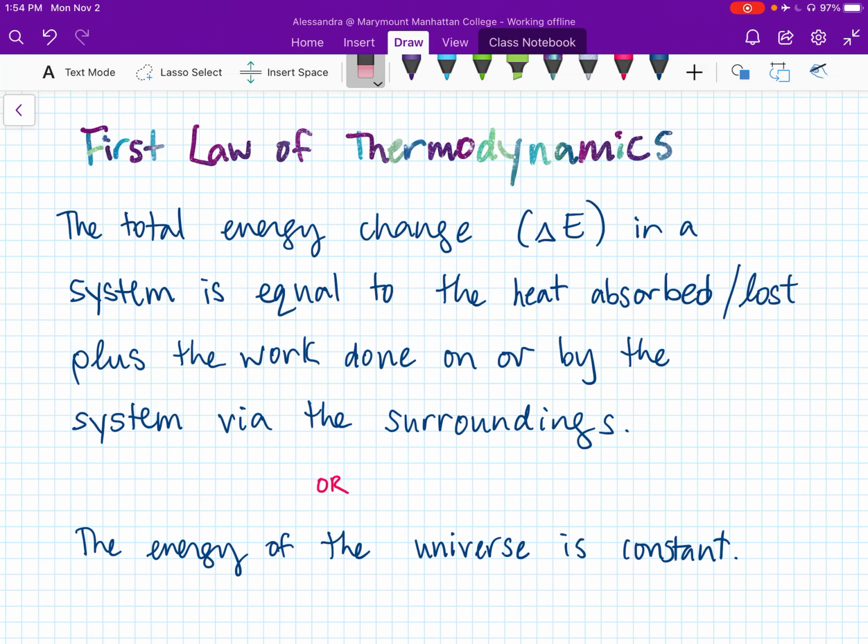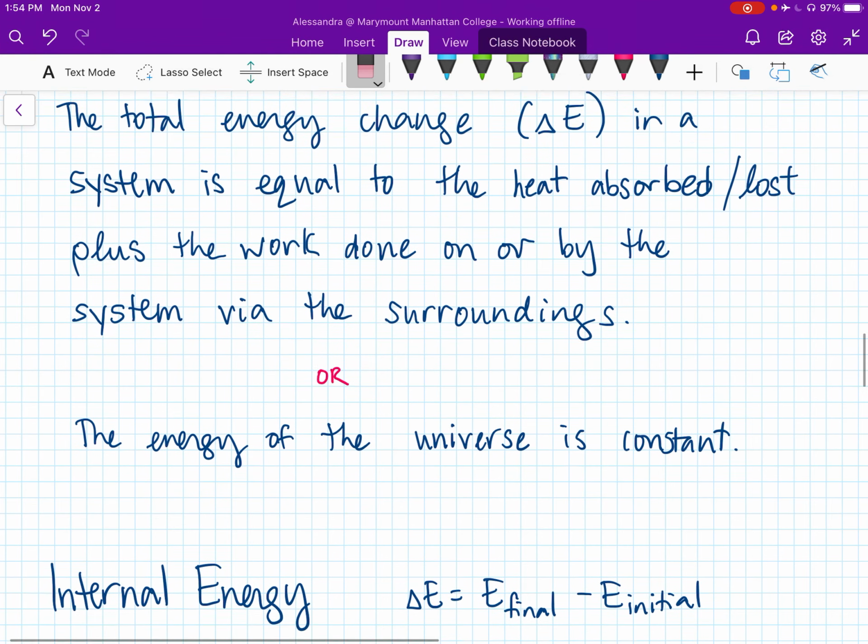It's always going to be going somewhere. So if the system is losing energy, if heat is being lost by the system, it must be going into the surroundings. If the system is gaining energy, it must be coming from the surroundings because energy can neither be created nor destroyed.